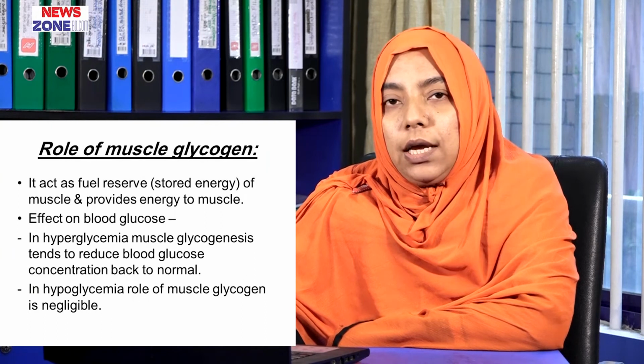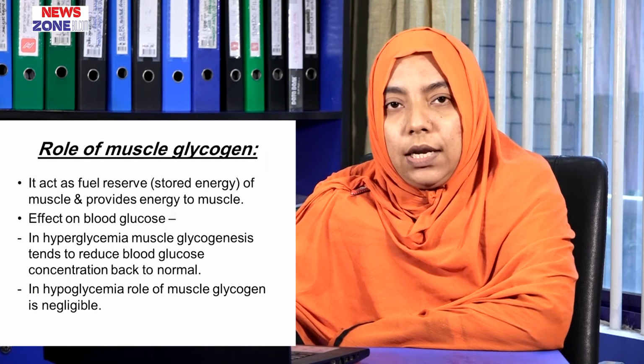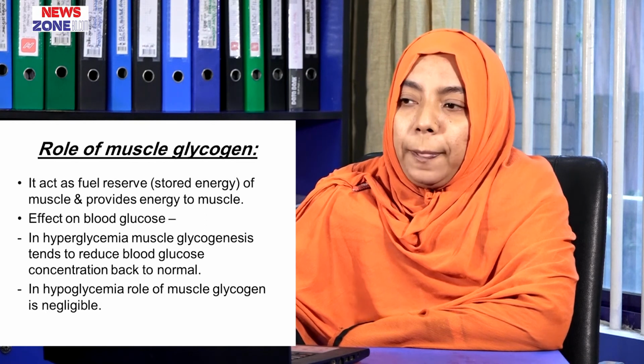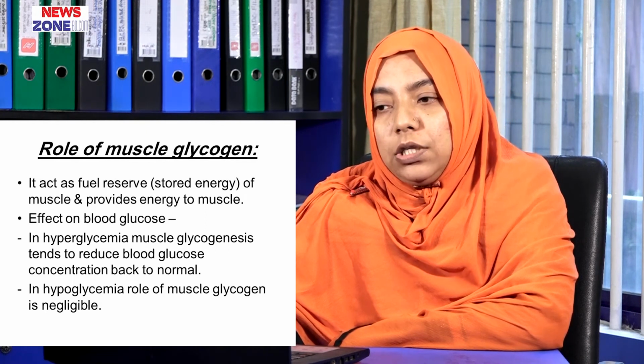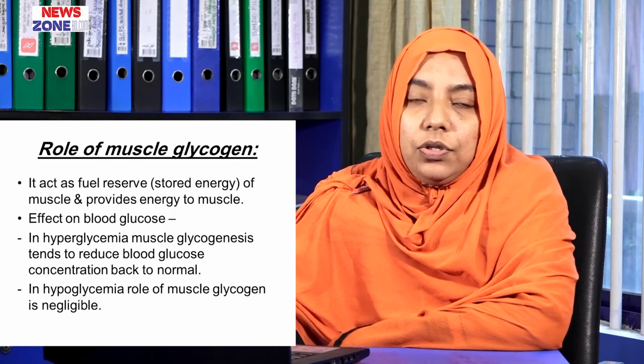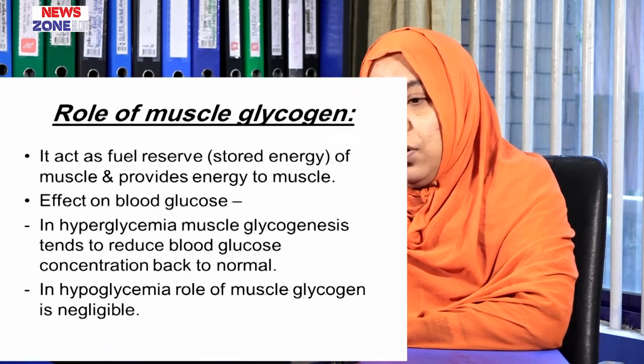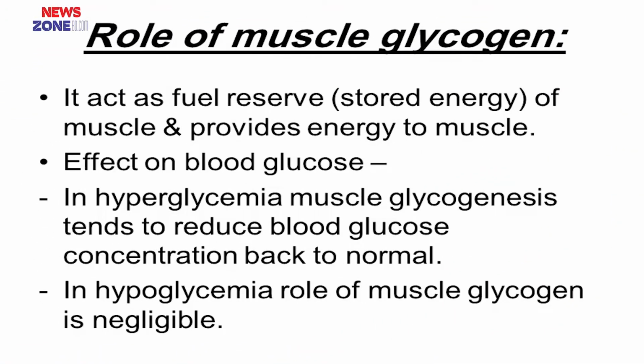Muscle glycogen acts as a fuel reserve, that means stored energy of muscle, and provides energy to muscle. Then the effect on blood glucose level: in hyperglycemia, muscle glycogenolysis tends to reduce the blood glucose concentration back to normal. But in hypoglycemia, the role of muscle glycogen is usually negligible.